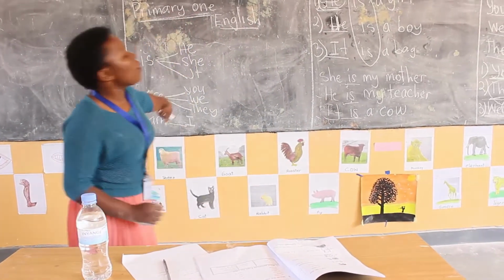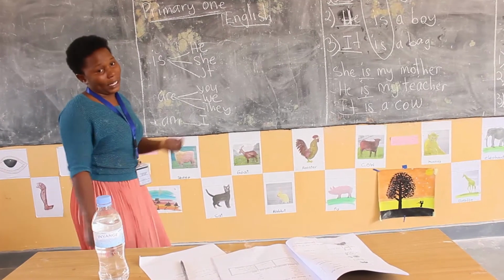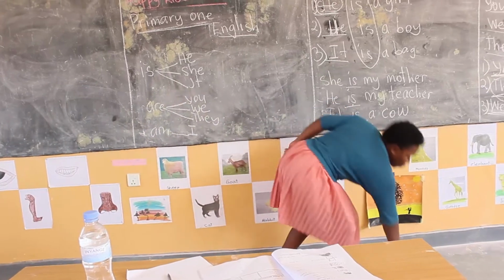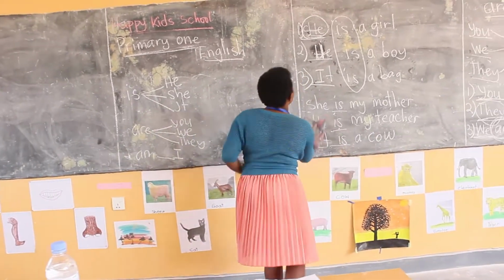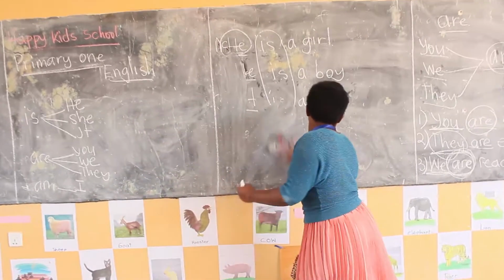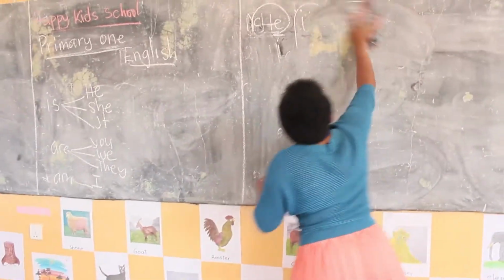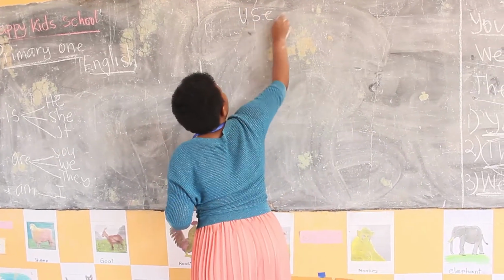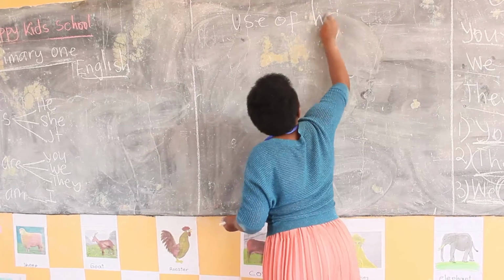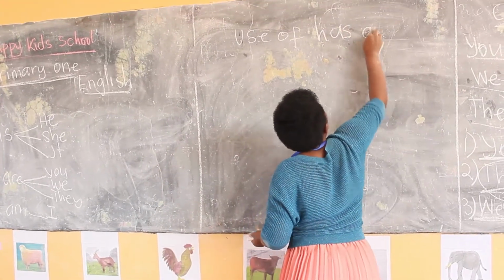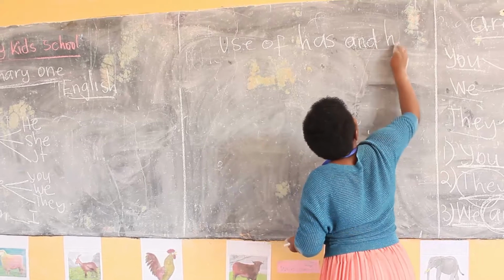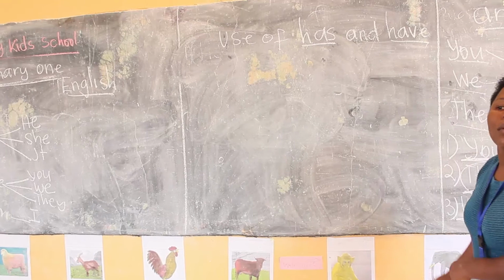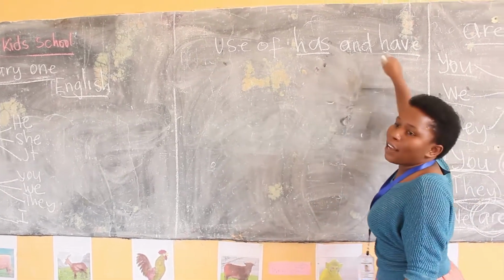Okay, we have finished about this. I think you are getting it. Are they difficult? No. Okay. Now we are going to start. When do we use them? They are like this one, but it is a small difference. How do we use has and have? That's what we are going to study: the use of has and have.